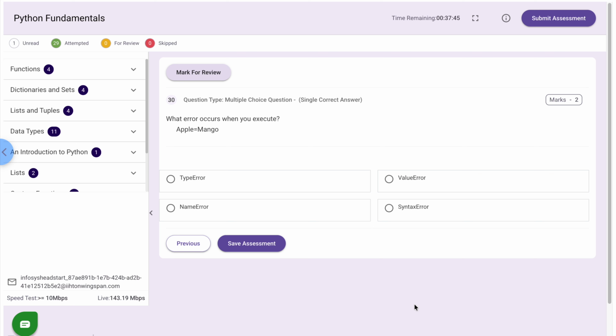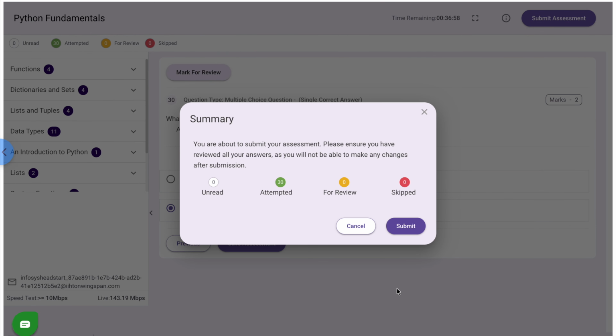Next, what error occurs when you execute apple is equal to mango? Correct answer is name error. Alright, we have answered all the questions. Let's submit the assessment. Before you submit your assessment, please make sure you have reviewed all your answers, as you will not be able to make any changes after submission.